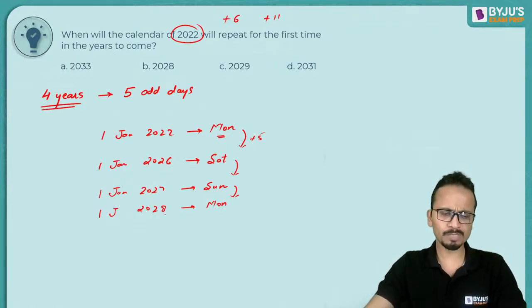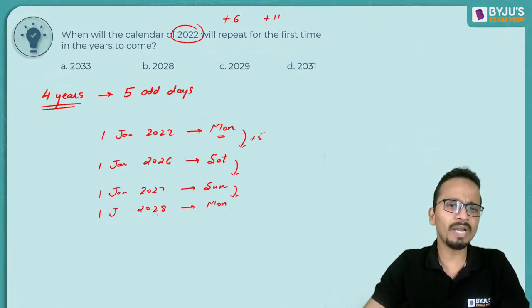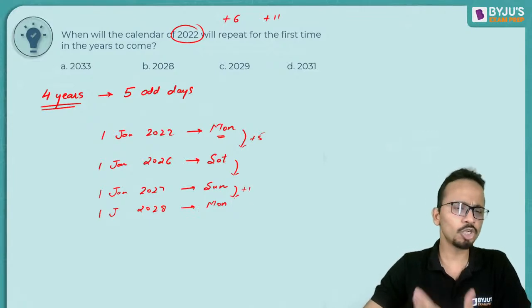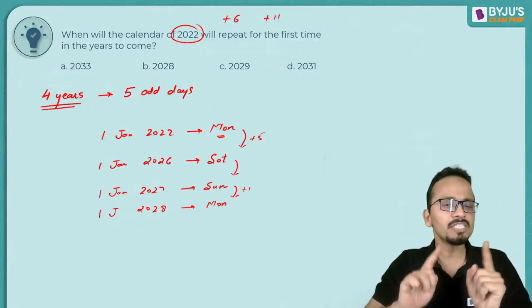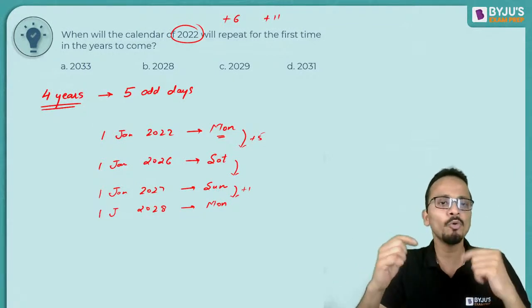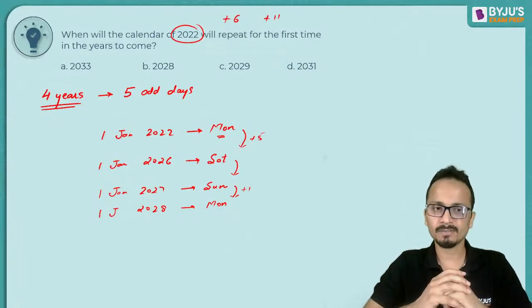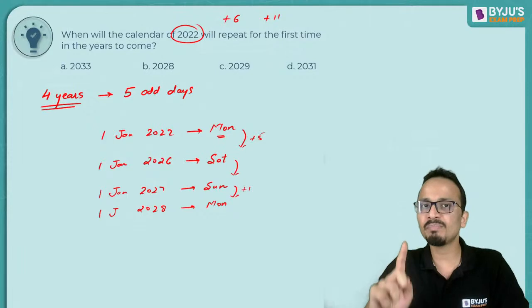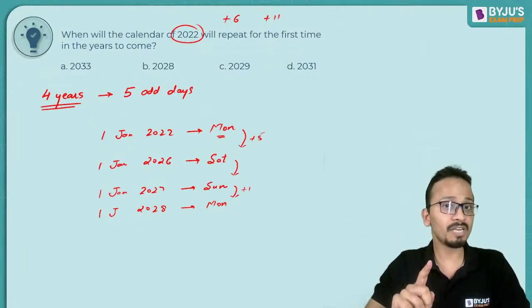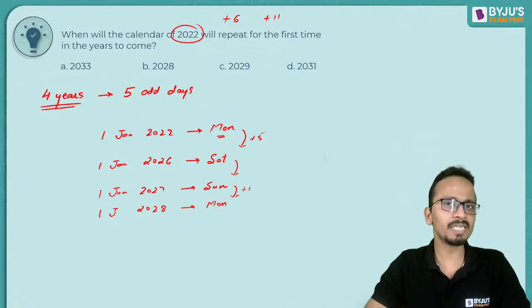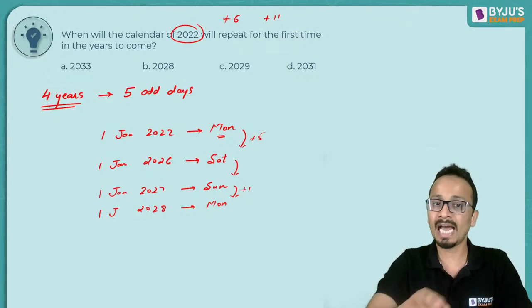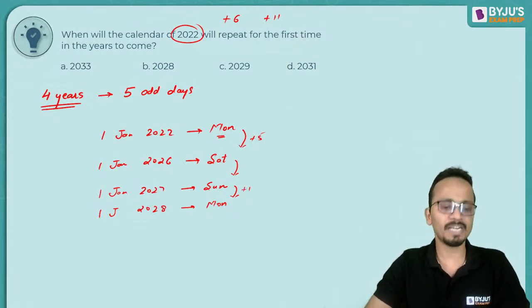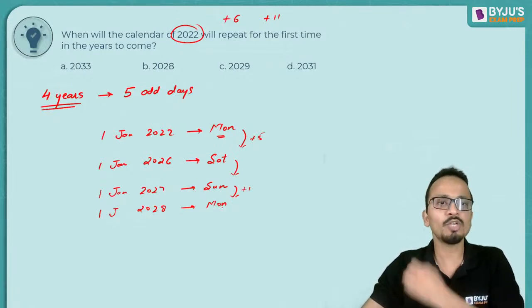Okay. Now, most of you must be confused that I'm at 2028, but still I'm adding 1. It should be 2 that I should add, but no. Understand that from 1st January 2027, I am going to 1st January 2028. The leap year effect comes in the February of 2028. I'm not passing through the February of 2028 as of now. So the leap year effect will not be counted in this case. All right. Now moving ahead, 1st January 2028 is Monday.